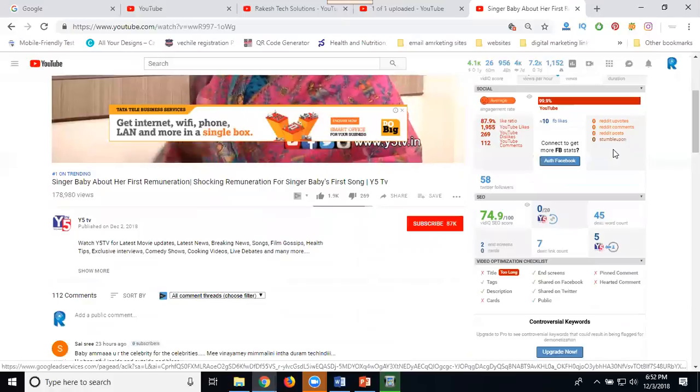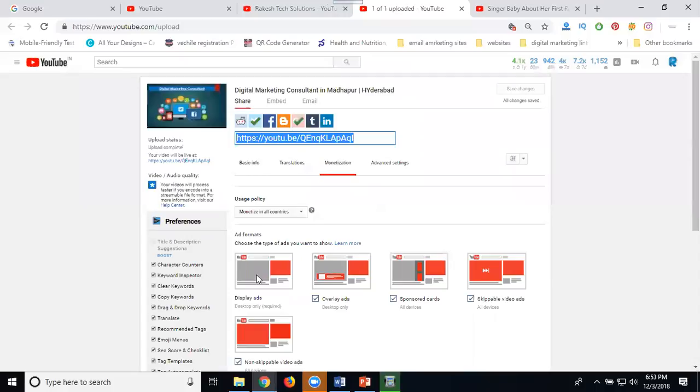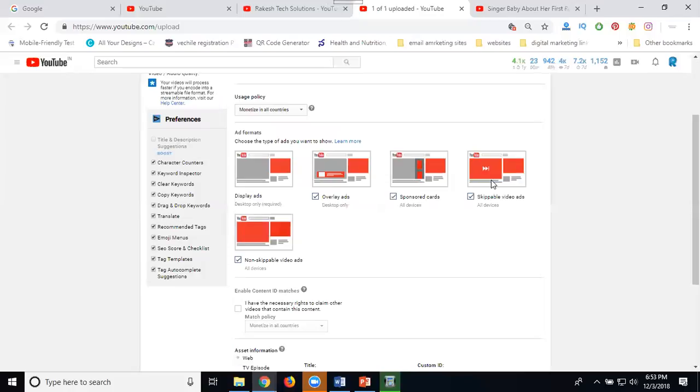That is called Google AdWords. Where will Google AdWords ads be displayed? On YouTube ads. So the amount spent on Google AdWords will be given by YouTube ads as your earnings. So in total, the earnings are display ads, overlay ads, sponsor cards, skippable video ads, and non-skippable video ads.